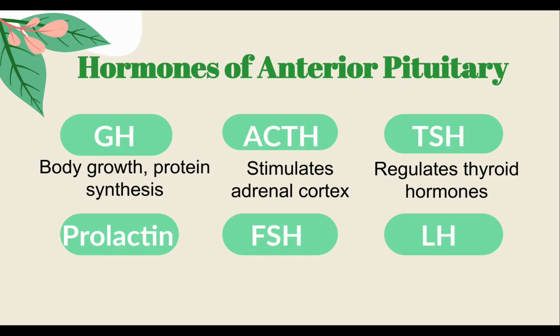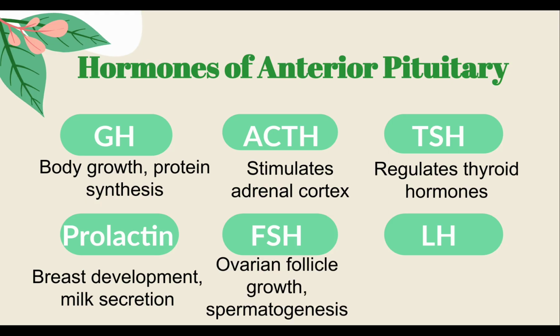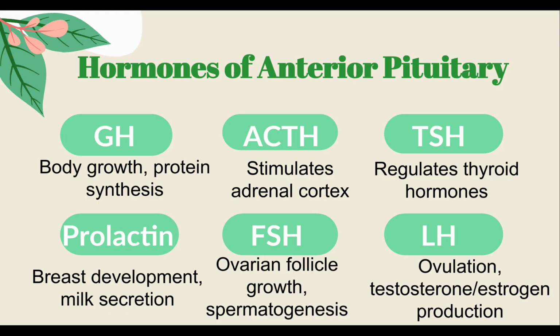Next, we are going to talk about prolactin. Prolactin promotes mammary gland development and milk production. And there are FSH and LH. They are two separate gonadotropic hormones. FSH, follicle stimulating hormone, promotes ovarian follicle growth and spermatogenesis. And LH, luteinizing hormone, promotes ovulation and testosterone and estrogen production.